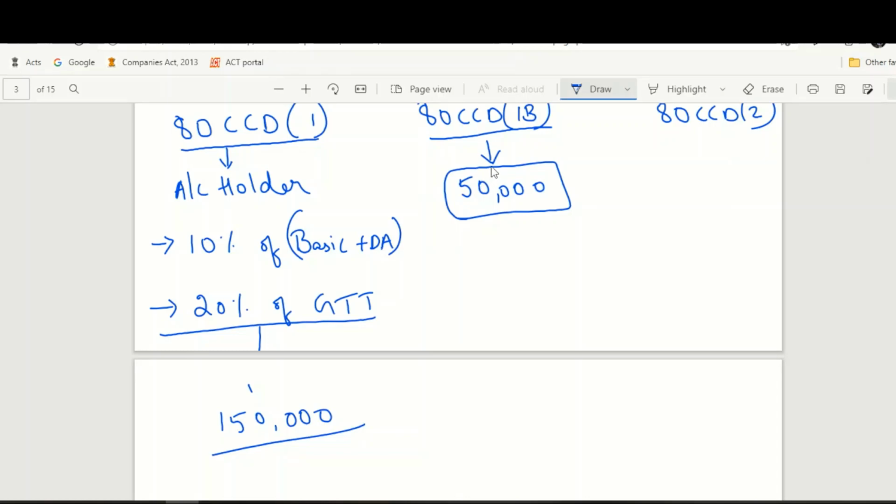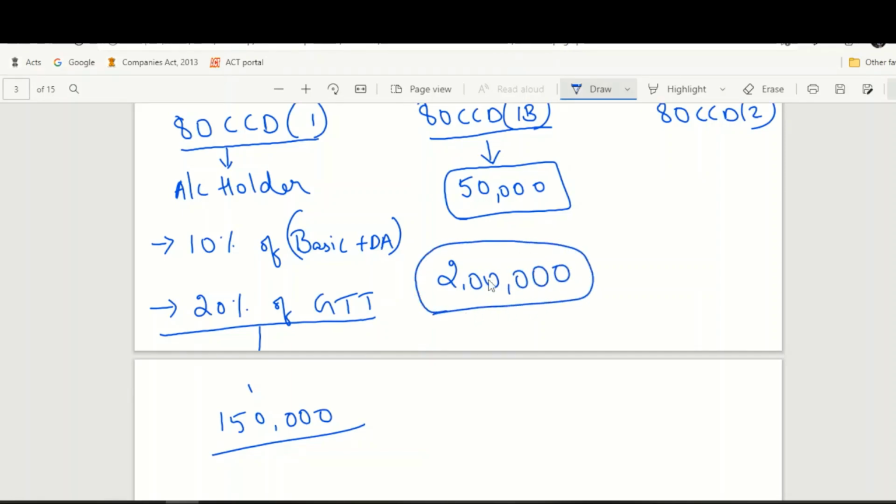So in our example, where our gross total income was 10 lakh rupees and 20% of which was 2 lakhs, we had contributed, let's say, 2 lakh rupees itself. 1 lakh 50,000 rupees we can avail as deduction under the first subsection, and the extra 50,000 we can avail under this second subsection, which is subsection 1B. So the maximum amount of deduction from your contribution will be 2 lakh rupees per financial year.